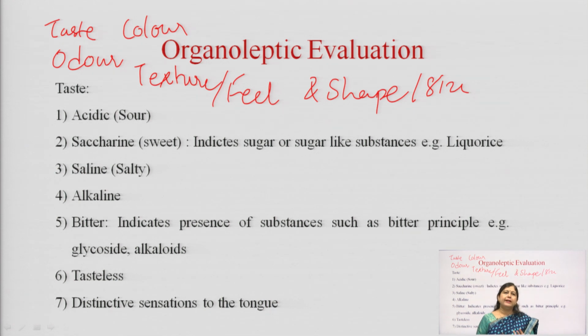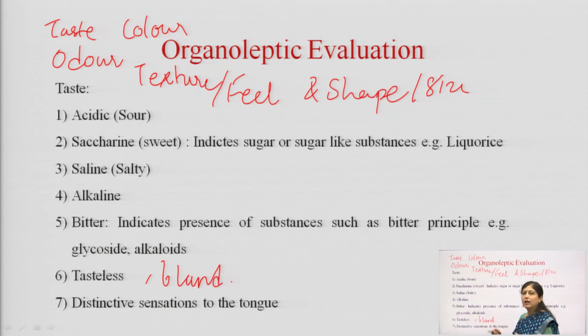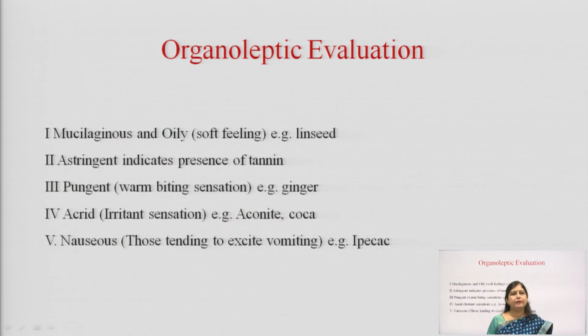Many times a drug can be tasteless, or you can say bland. Bland means very slight taste. Generally the mucilaginous drugs like carbohydrates, where we have polysaccharides, have a bland taste. You cannot call it completely tasteless, but you have a slight mucilaginous taste on your tongue. So, these are a few distinct tastes which our tongue feels, and we can note them down, and that becomes an identifying character for that particular drug.